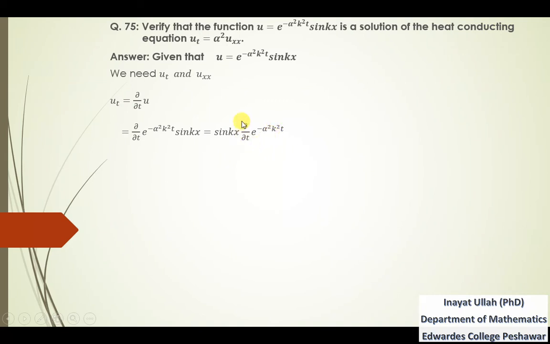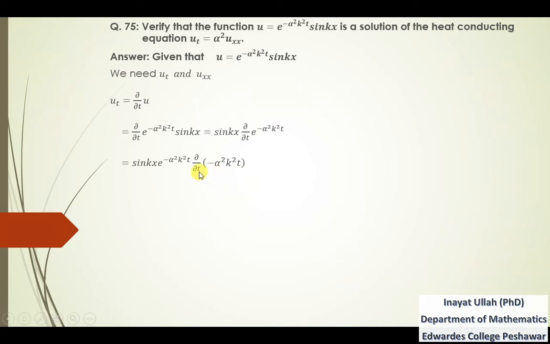And we know that what is the derivative of e power u? The derivative of e power u is the same e power u into further derivative of this power. So that's why we have done this thing, that the derivative of this e power u is the same e power u into further derivative of this power.